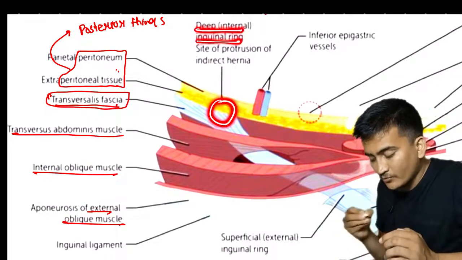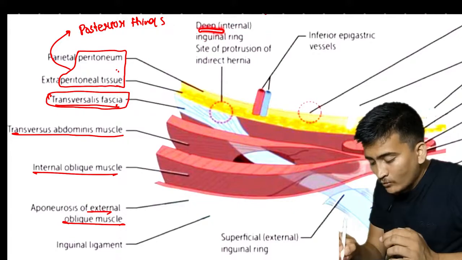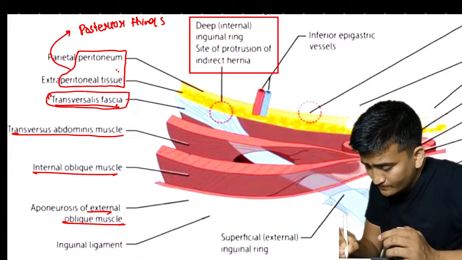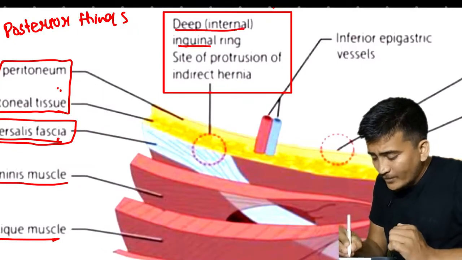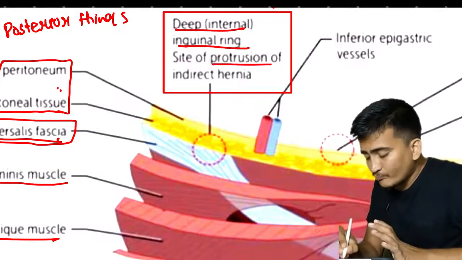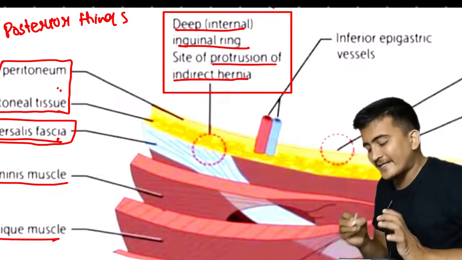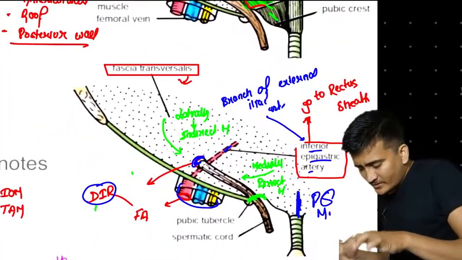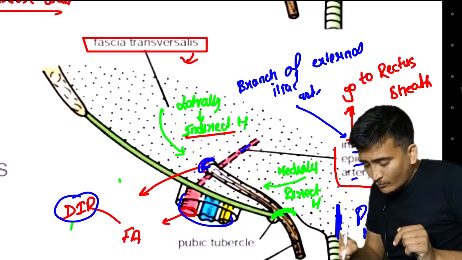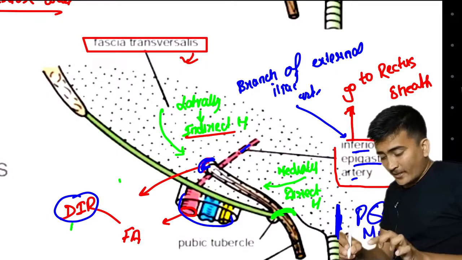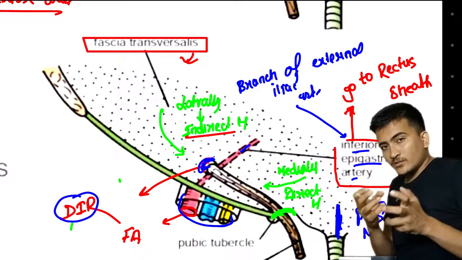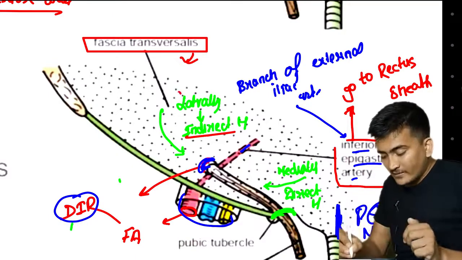So here the point is transversalis fascia will contribute in formation of the deep inguinal ring. Okay, now one important point is written right here, and the important point is the deep inguinal ring is the site of protrusion of indirect hernia. If you remember direct and indirect hernia, we discussed it right here. Indirect hernias are the hernias in which the material of the hernia appears from where?